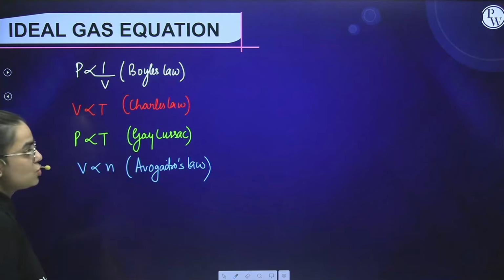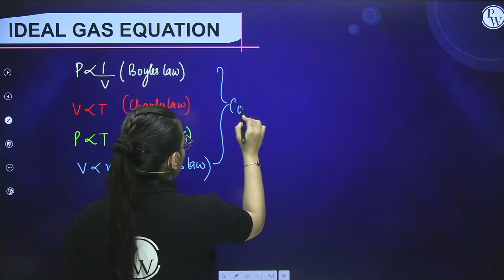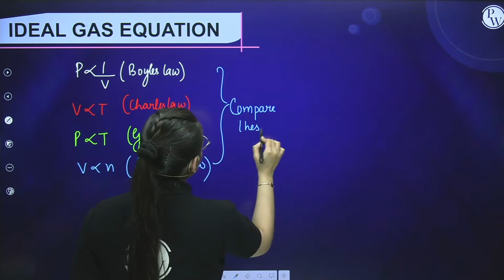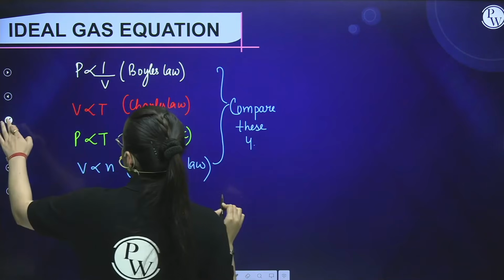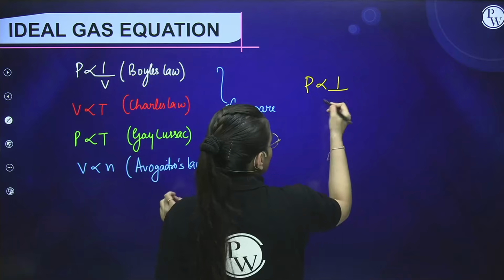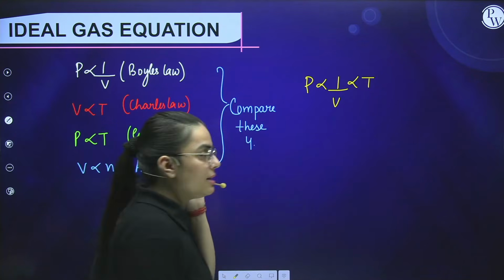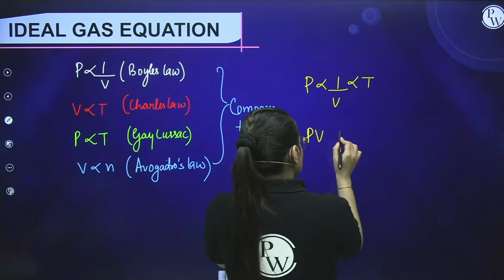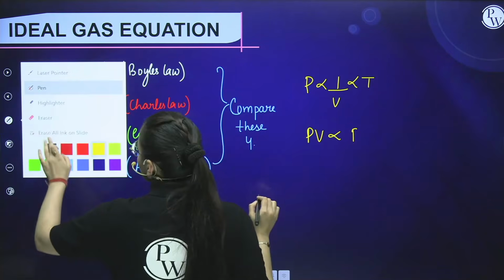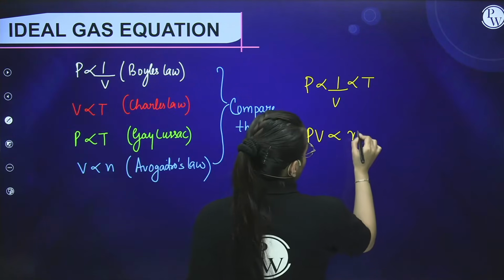Right? Now, students, comparing all of these four, what are we going to do? We are going to compare these four. When we compare these four, kindly see what we get. Pressure is inversely proportional to volume and directly proportional to temperature. So what do we see here? PV is directly proportional to nT.